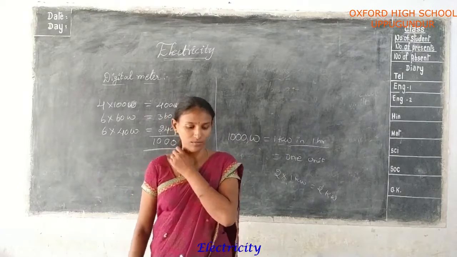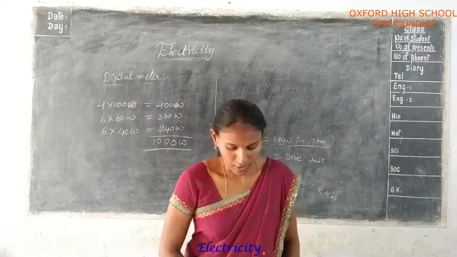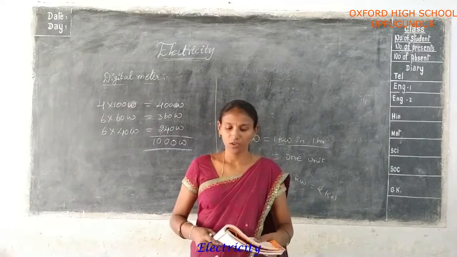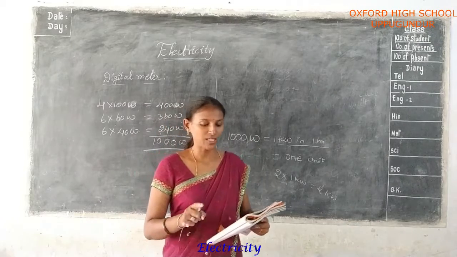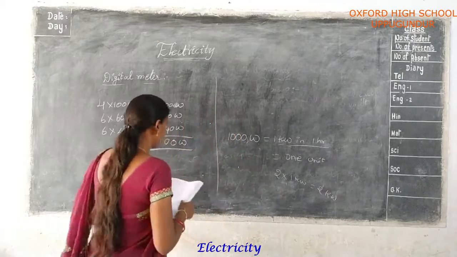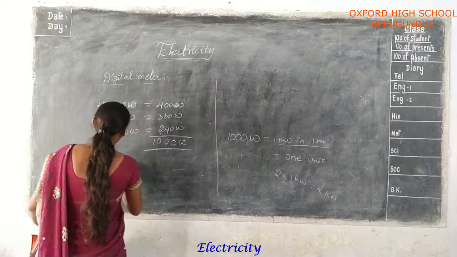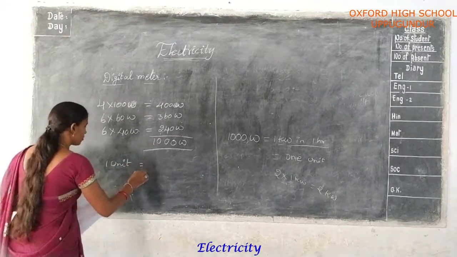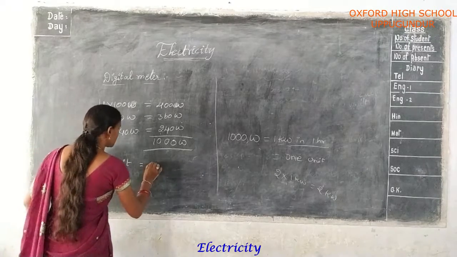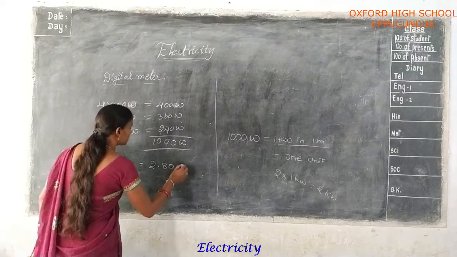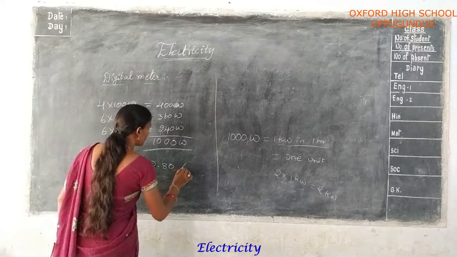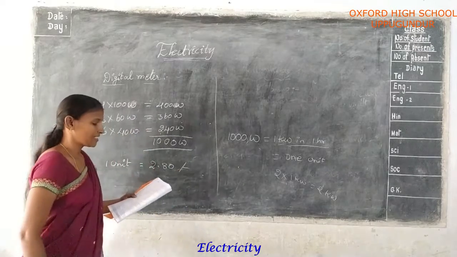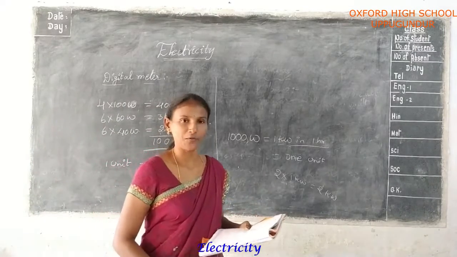This is the total power used in 1 hour. But here the 1 unit cost is given, 2.80 rupees. Okay, so this is the total power used every day.